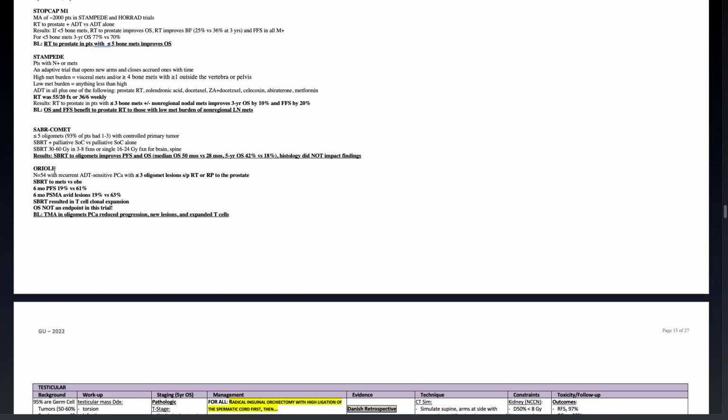ORIOLE: 54 patients with recurrent ADT-sensitive prostate cancer with less than or equal to 3 oligomets after radiation or radical prostatectomy of the prostate. They either got SBRT to the mets versus observation. 6-month progression was 19% versus 61%. 6-month PSA avid lesions, 19% versus 63%. SBRT resulted in T-cell clonal expansion.